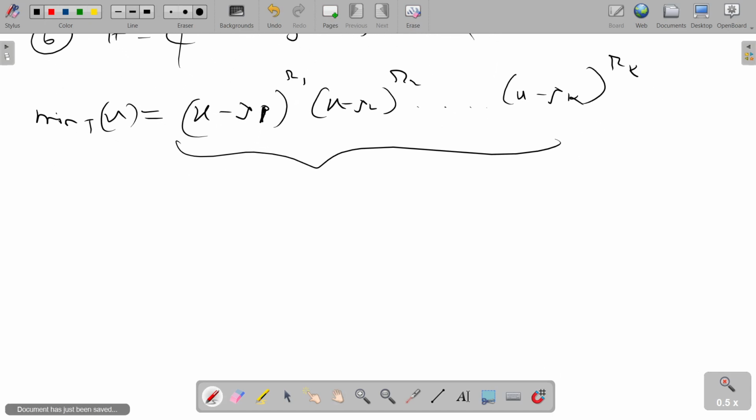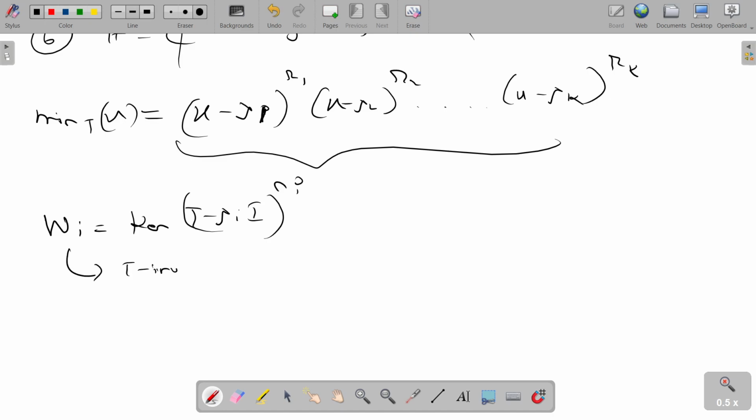Now, this is actually the primary decomposition theorem. Let Wi be the kernel of T minus lambda I, to the power Ri. We know that Wi is T invariant.